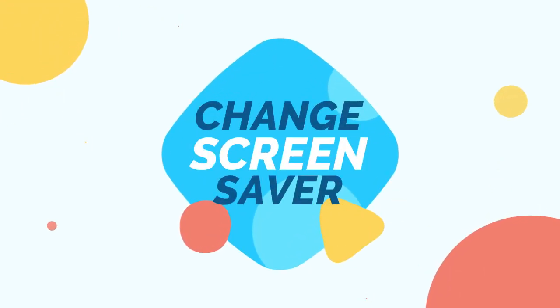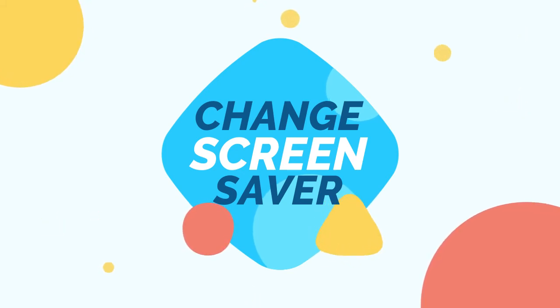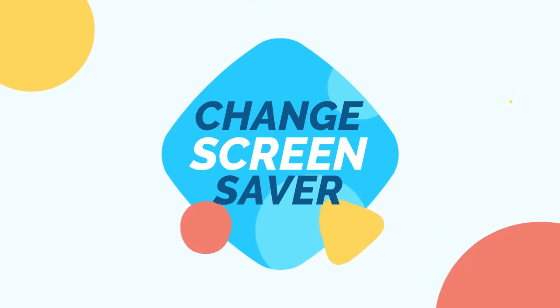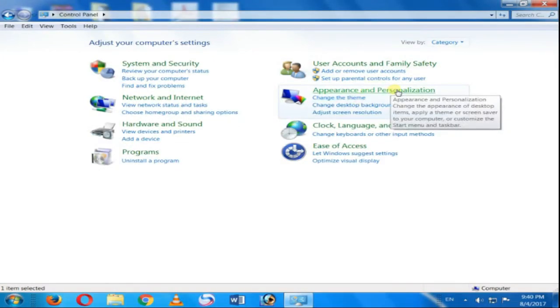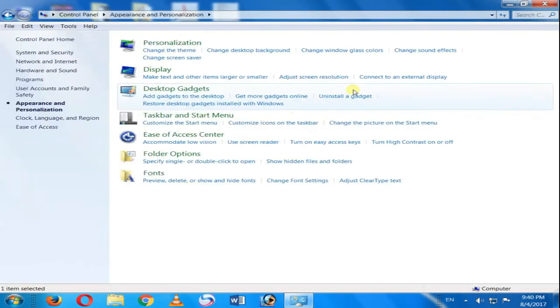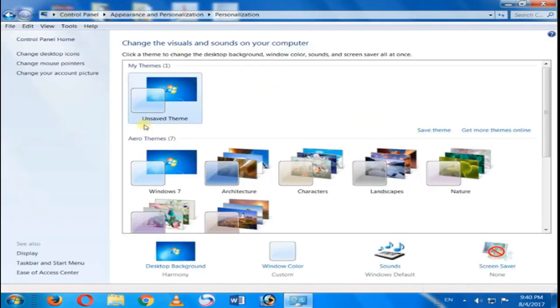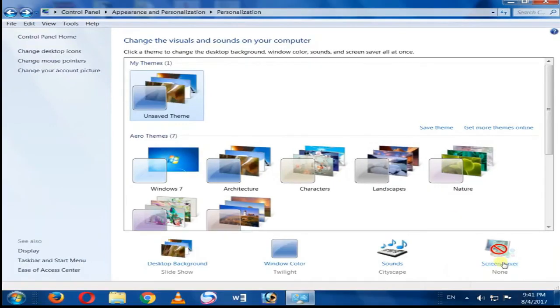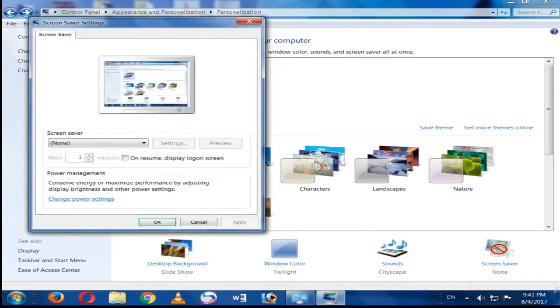Screensaver is an animation or image that appears when the computer is not in use. Under the Personalization applet, click on the Change the Theme option. The personalization window will appear on the screen. Click on Change Screensaver link. The Screensaver settings dialog box will appear on the screen.